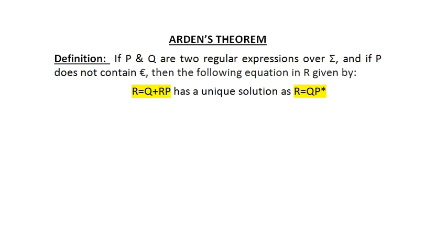In my previous lecture, we have seen the basic identities of regular expression and we have seen the statement or definition of Arden's theorem. Now in this video, I will explain to you how to prove Arden's theorem, which says that if you encounter any expression of this format, R = Q + RP, it always has a unique solution, R = QP*. So how to do that?